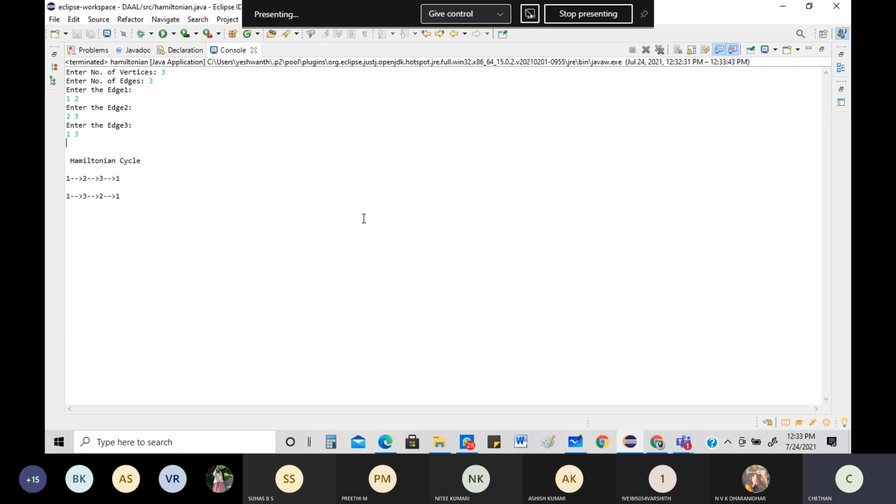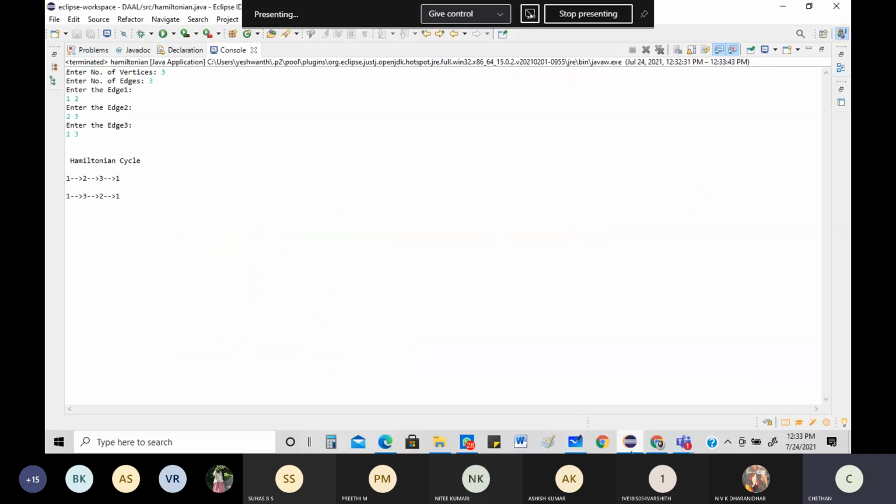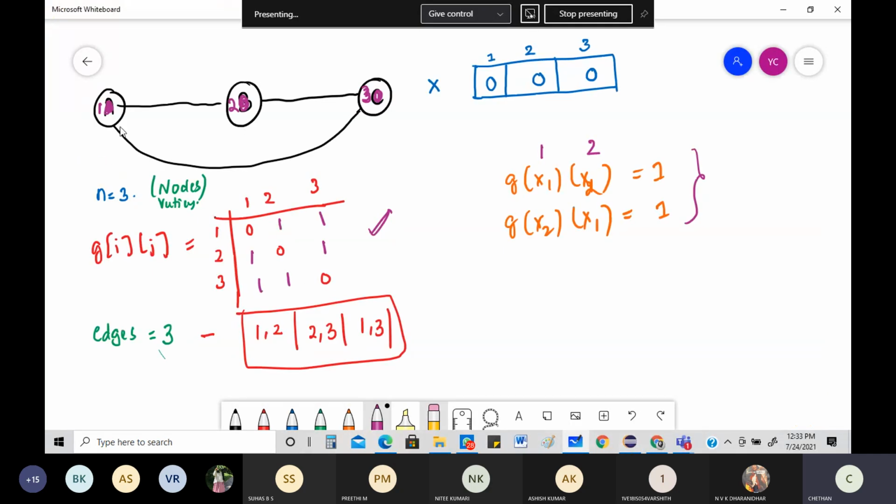What is that? 1, 2, 3, 1. Look into our input and check. 1, 2, 3, 1. Then the second one clearly says 1, 3, 2, 1. So what is the way of doing it? 1, then from here you go to 3, then 2, then 1. So look at the 2 Hamiltonian cycles which you got neatly.